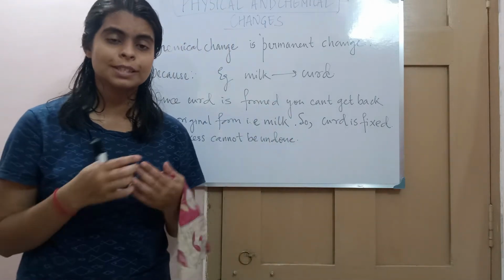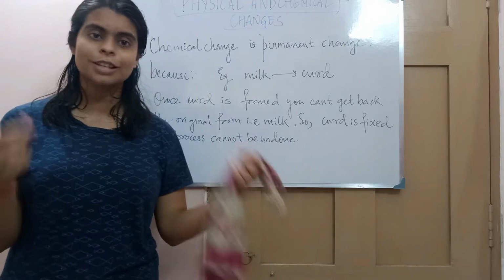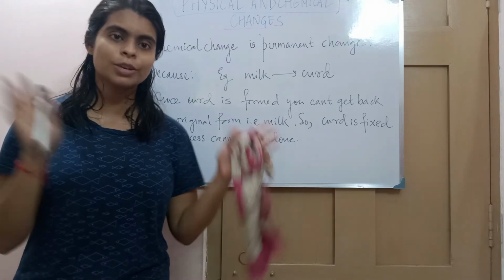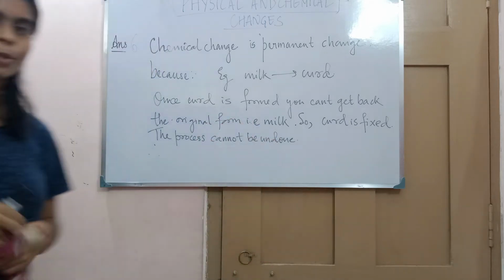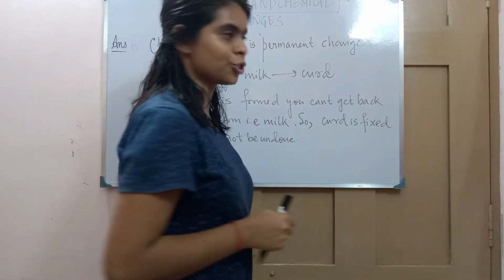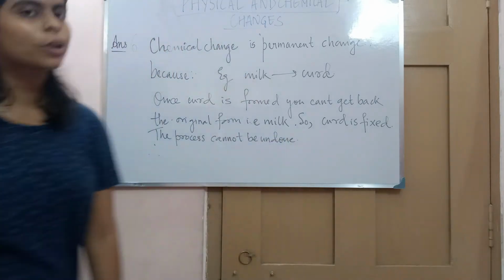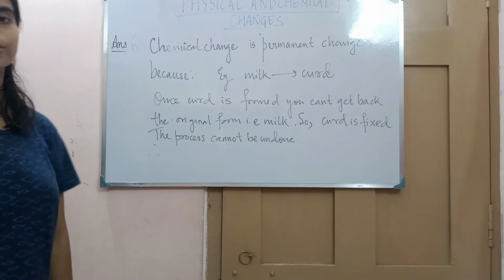So the change you have done while stretching is not fixed, because once you release, the rubber band gets back its original form. So the process can be undone. That change is temporary change, but here the process cannot be undone. So the chemical change is permanent change.